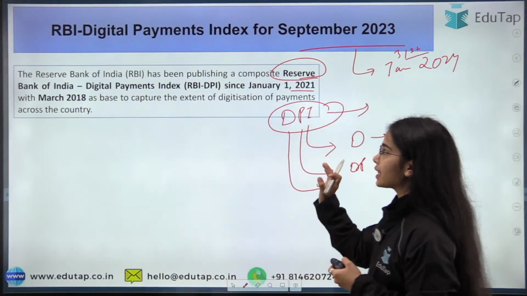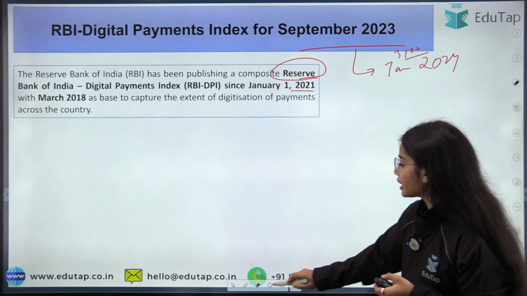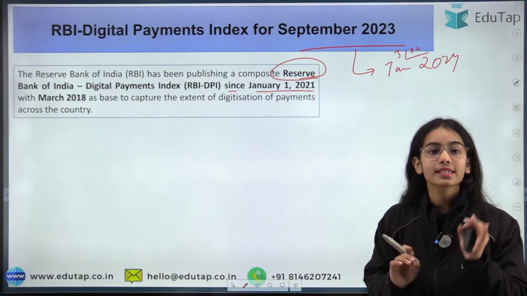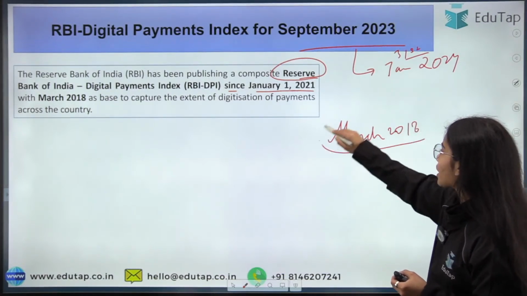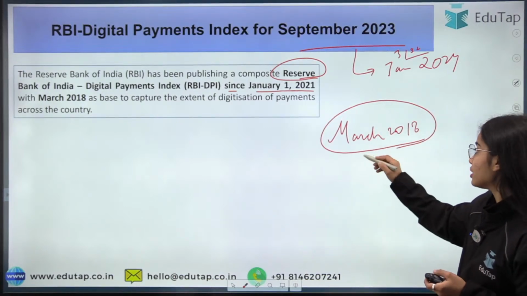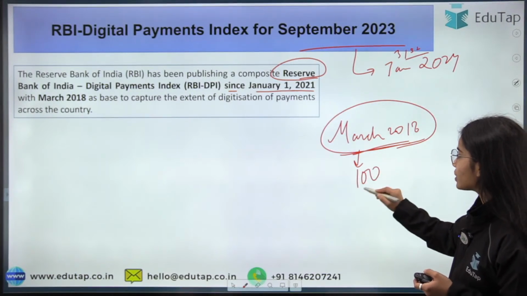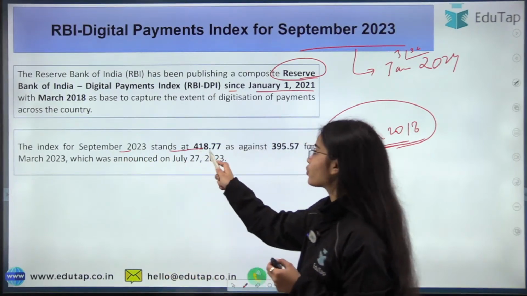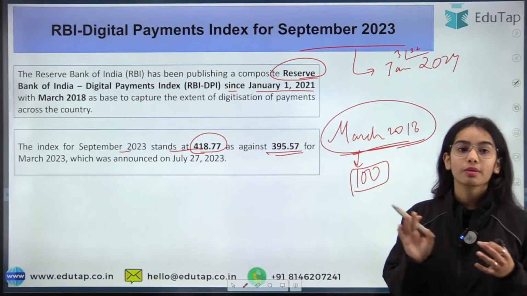Okay, so the Reserve Bank of India has been publishing the composite Digital Payment Index since January 1st, 2021, and for the index the base year is taken as March 2018. So this is the base year. That means every other index is being compared against this year, and this year the value is taken as 100. Now the index for September 2023 stands at 418.77 as against 395.57 for March 2023.